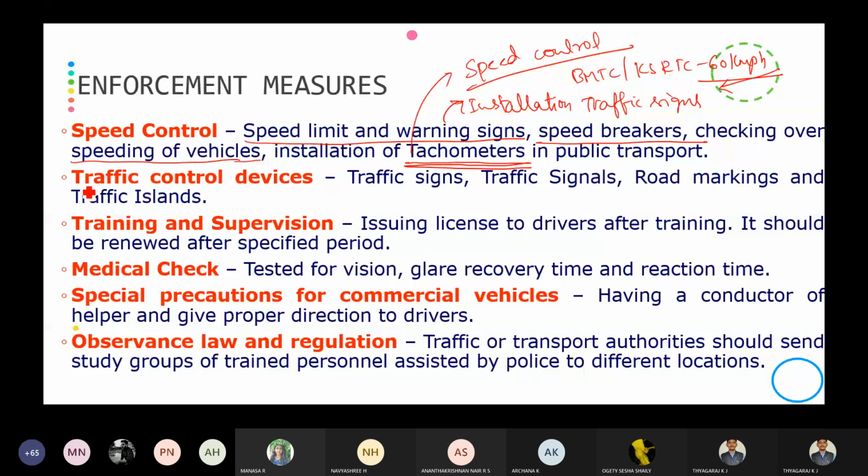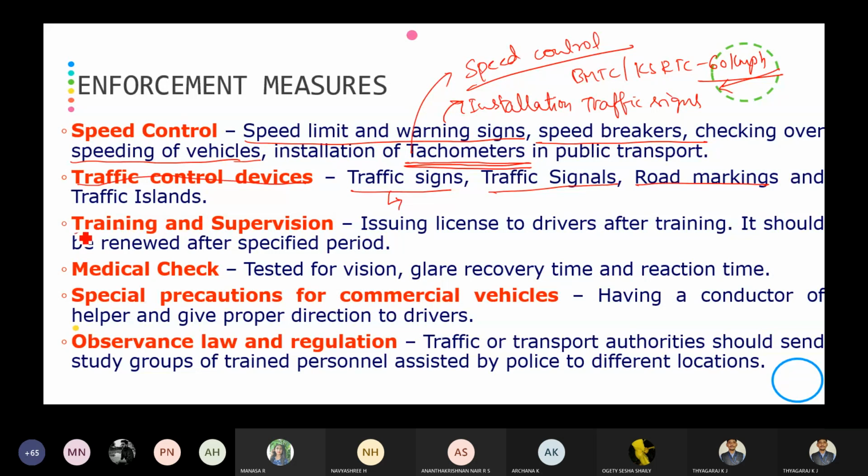Then traffic control devices, as we all know: the traffic sign, which is a traffic control device, traffic signals, which are traffic control, then road markings, also traffic control. Proper installation of these traffic control devices on the road leads to a reduction in accidents. So the accident rate can be reduced by installing traffic signs. Traffic signs are traffic control devices which control, regulate and guide the traffic.